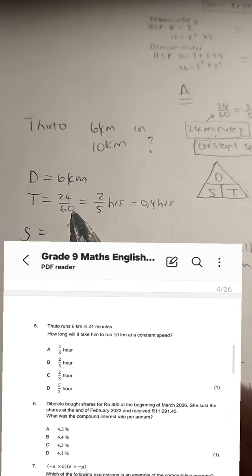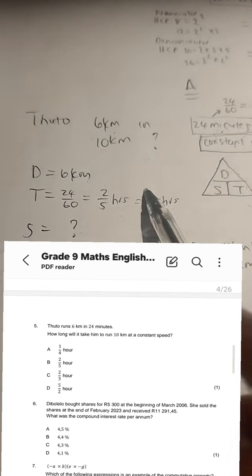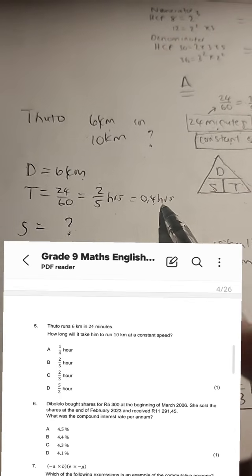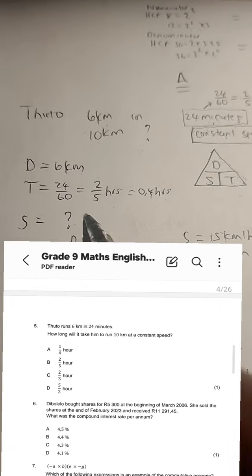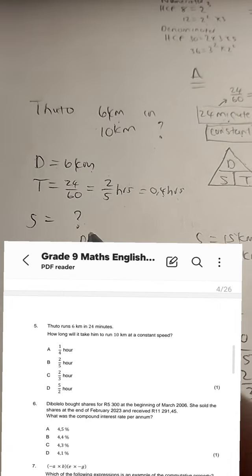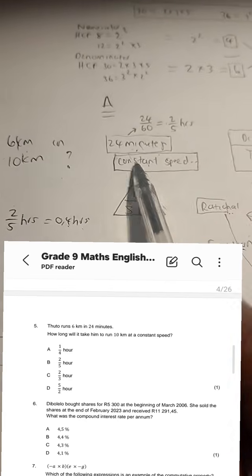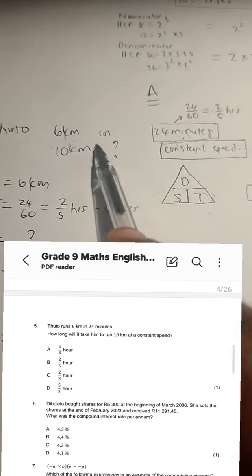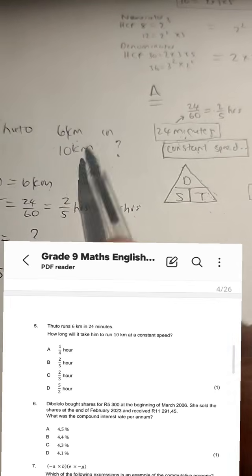So say 24 divided by 60, you get 2 over 5. That's 2 over 5 hours, which is 0.4 hours. I hope we are together there. Then speed, you want speed. Why? Because you are going to use that speed together with this distance so that you can calculate the time that Tuto takes to run 10 kilometers.